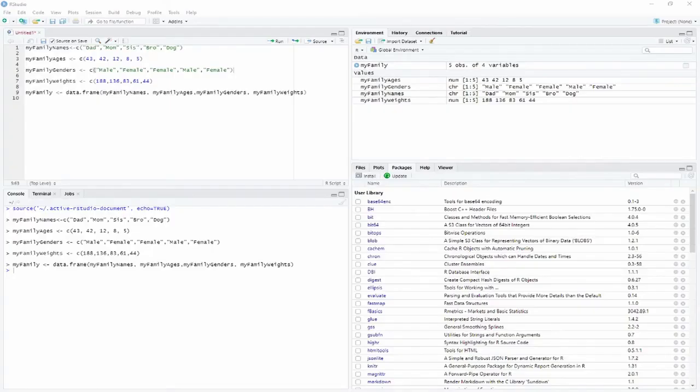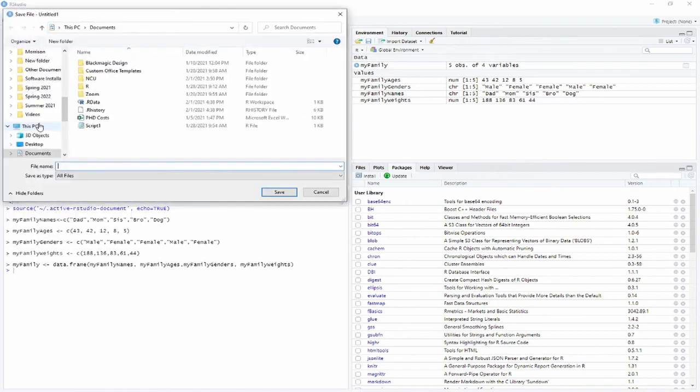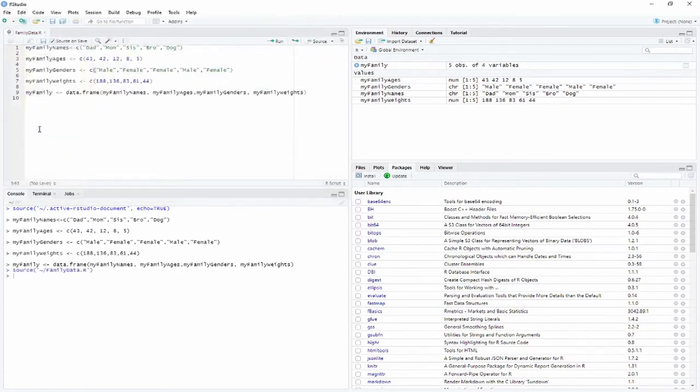I've opened up my RStudio and I've created a script to create the data frame that we had used back in chapter 5. So I'm going to go ahead and save this before I forget. Save as family data. Okay, and I ran my script. So now I have my data frame in here. You can see over here on the right in RStudio my family, and it has all the information.